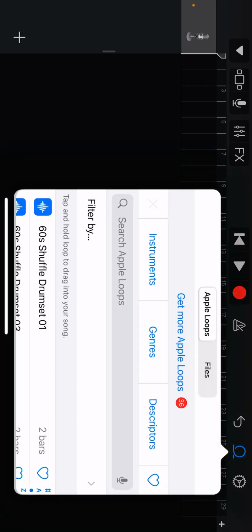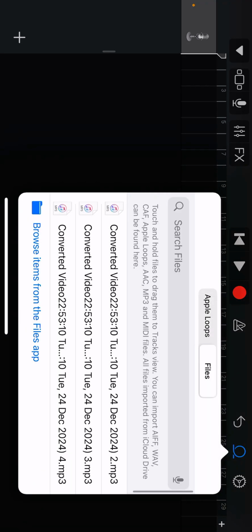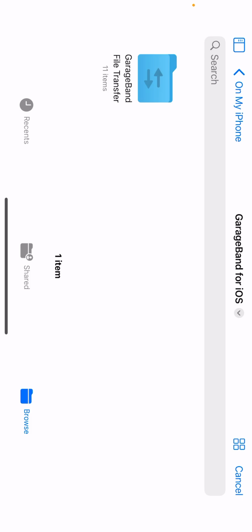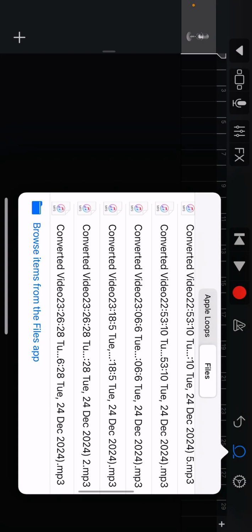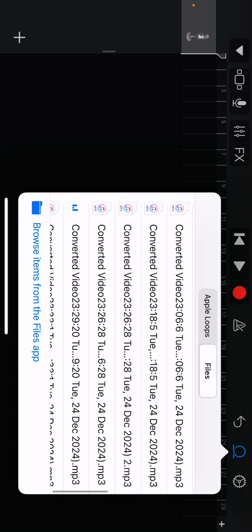And then, do you see the icon right there, the one that's like a squiggly line? Click it. Click Files, Browse Items, Recents, and then that one, the newest one there.